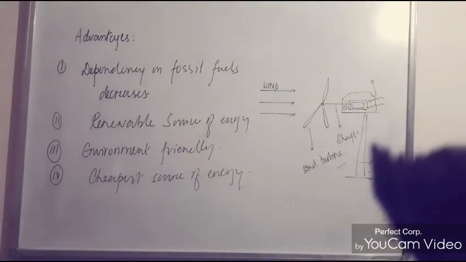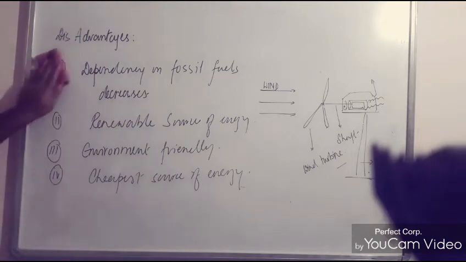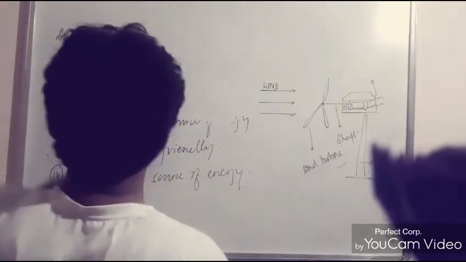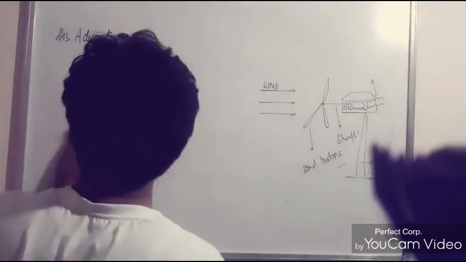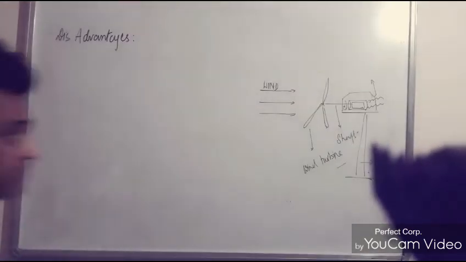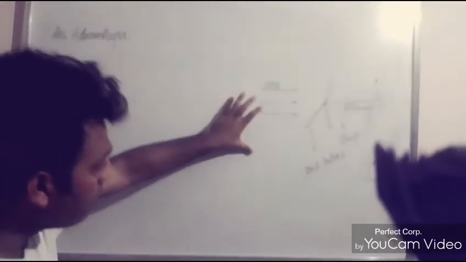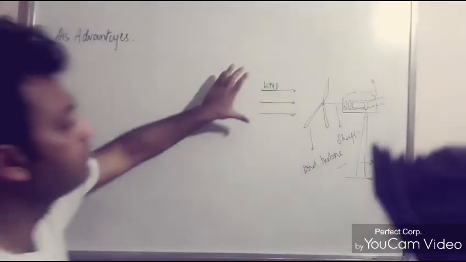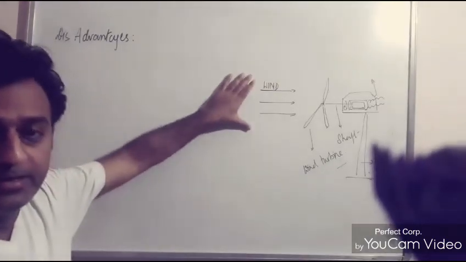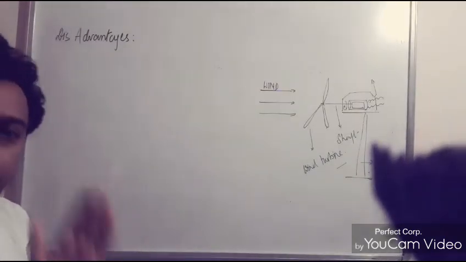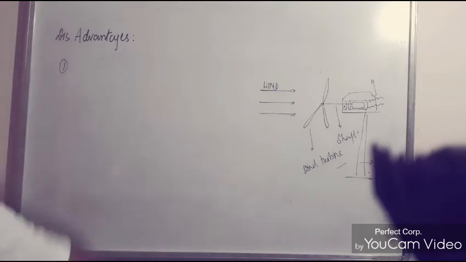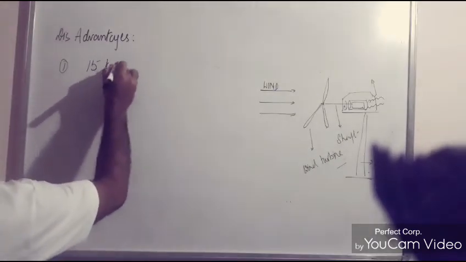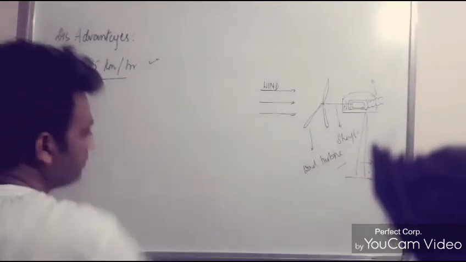When you talk about disadvantages, the most important point is that this type of setup cannot be installed everywhere. I mean to say, there are only selected areas in India where a wind-based power plant could be set up, because it requires continuous air or wind, and the minimum speed is 15 km per hour.